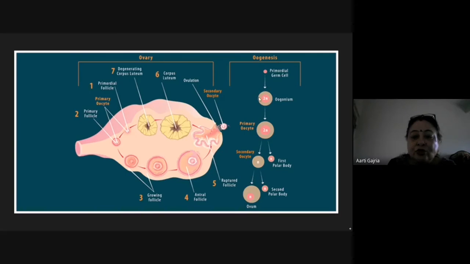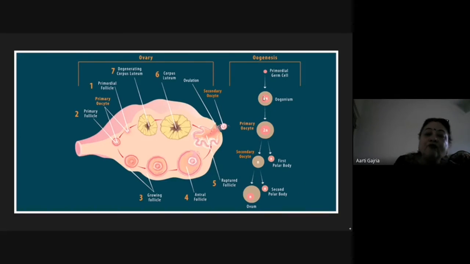So this is having 2N. Primary oocyte is also having 2N. This primary oocyte is completing meiosis 1 cell division and forming the secondary oocyte, which is N in number, and the first polar body, which is N in number. The secondary oocyte will further divide. This is meiosis 2, and after meiosis an ovum is formed and the second polar body is formed. And the first polar body will again, after meiosis 2, form 2 more polar bodies.